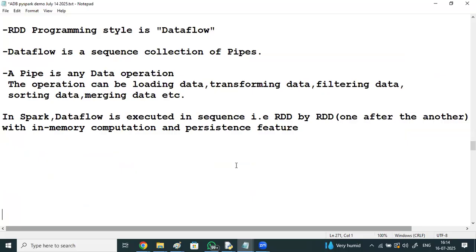Persistence means already executed transformation results we can reuse.